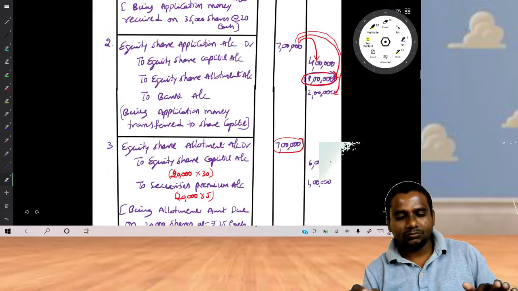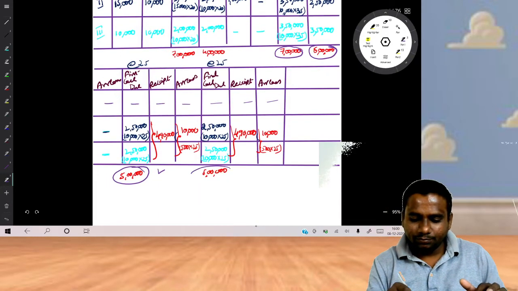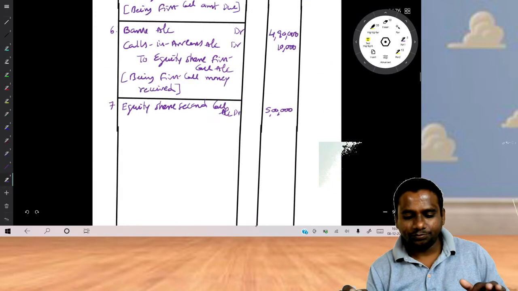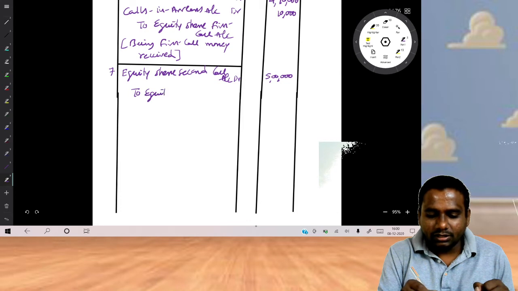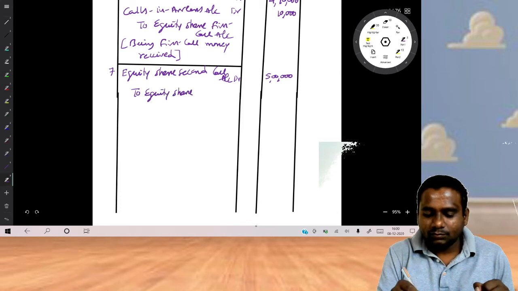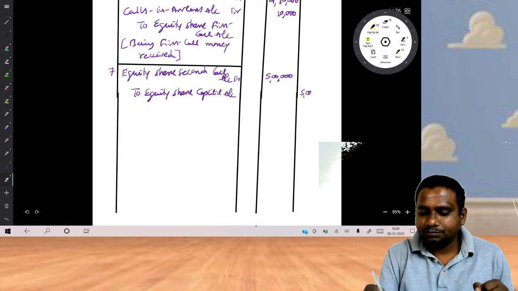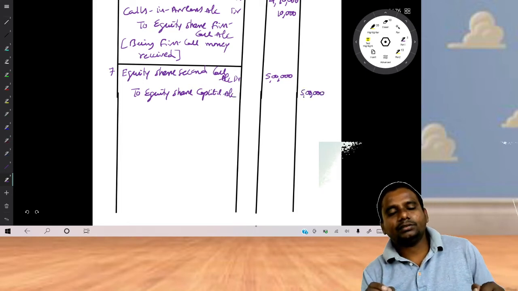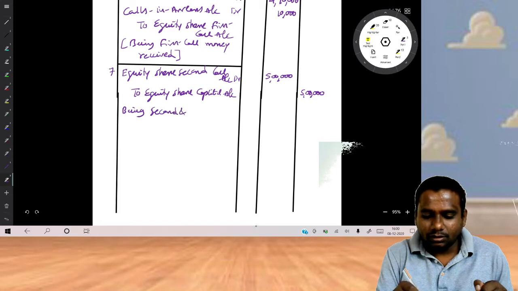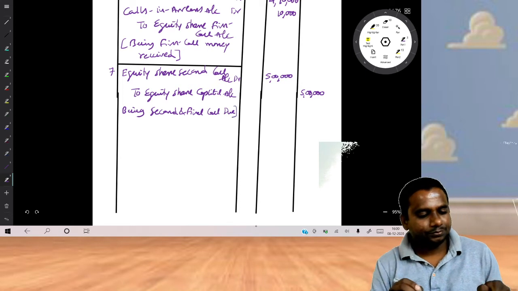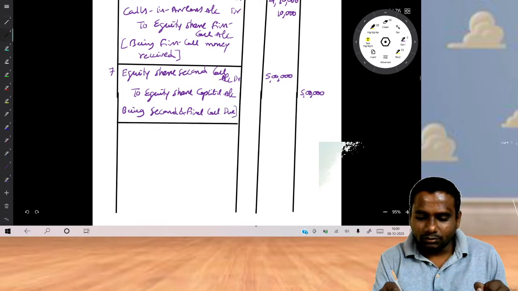Look at the second call amount column. 5 lakhs is the due. First write down the entry to equity share capital account, 5 lakhs. Being second and final call due.